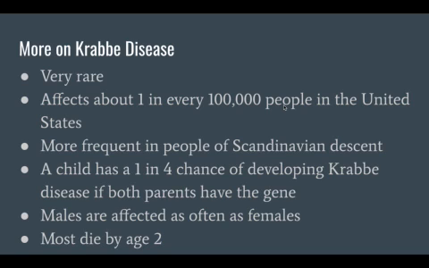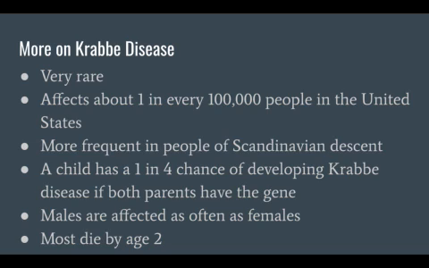Krabbe disease is not very common and is said to be very rare. Krabbe disease affects about 1 in every 100,000 people in the United States. It occurs most frequently in people of Scandinavian descent. Krabbe disease is not gender specific, and both genders are affected just as much as the other. When living with Krabbe disease, the life expectancy is not more than 2 years of age.